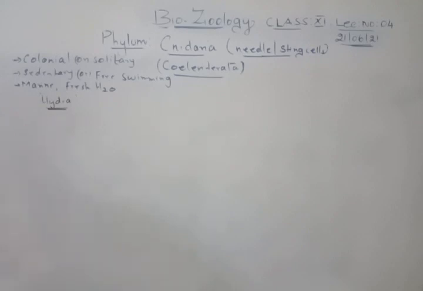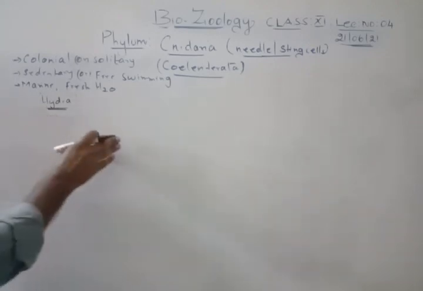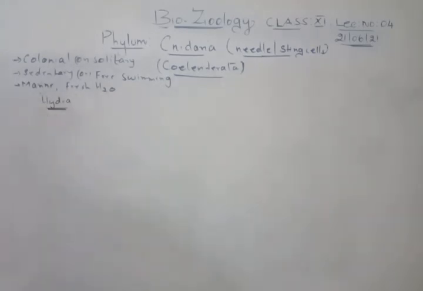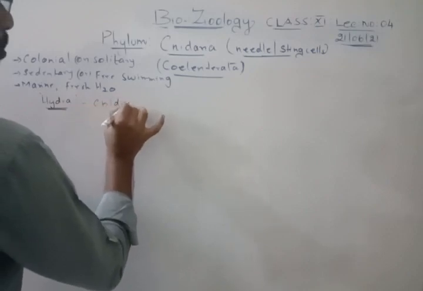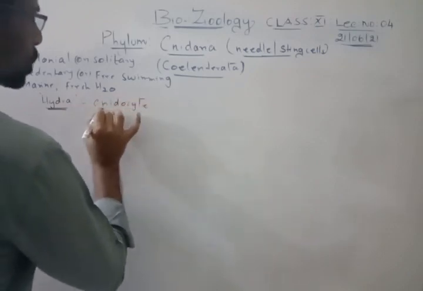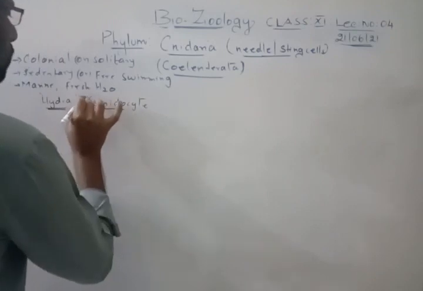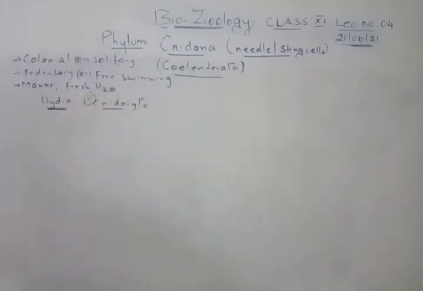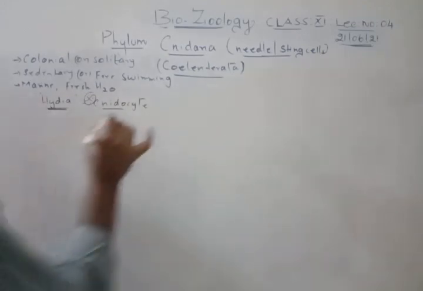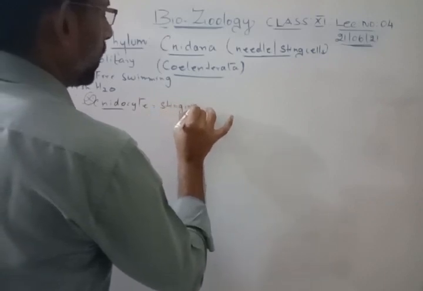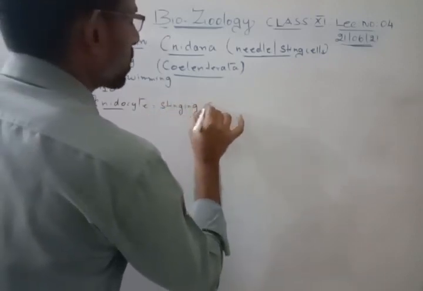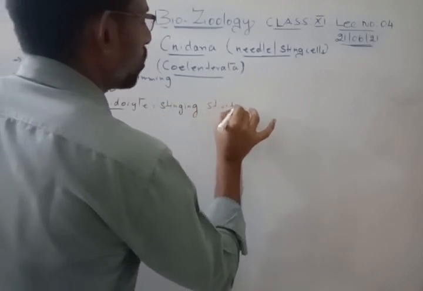The distinct feature is that this type of organism, a Hydra, will have a special type of cells called cnidocytes. A cnidocyte is a special type of cell which is present only in this phylum, the Cnidarians. It contains a stinging structure in order to capture the prey.